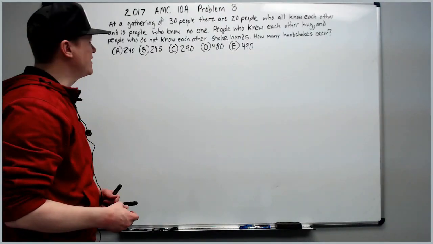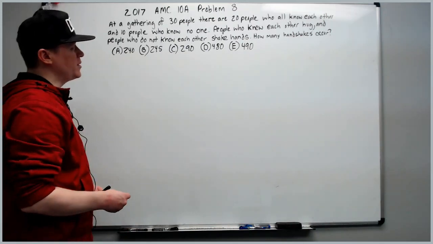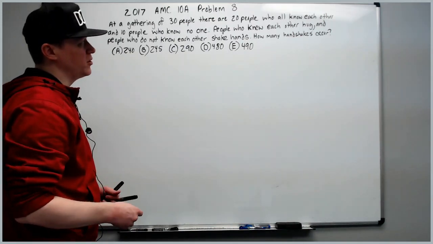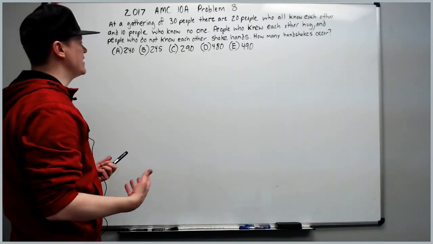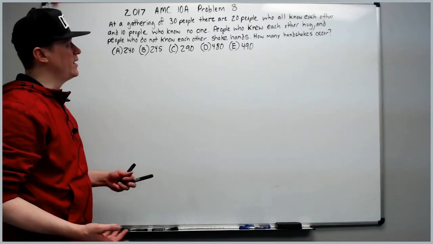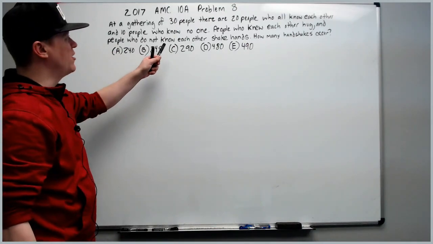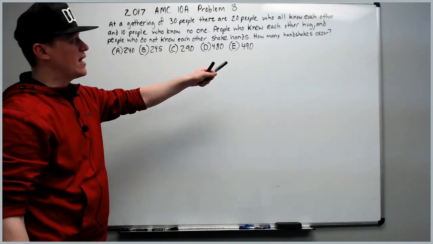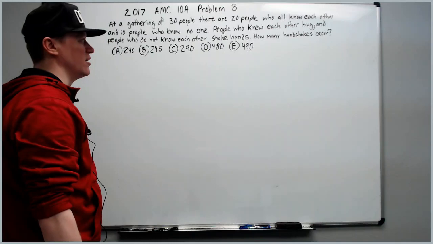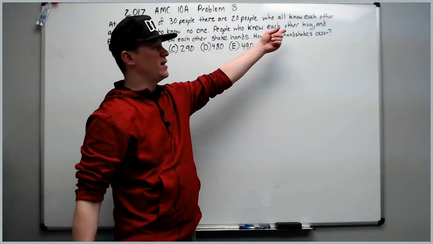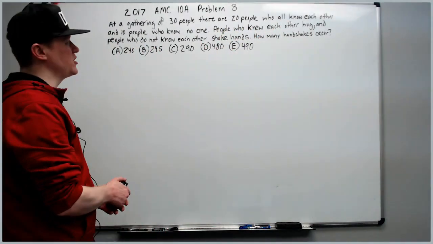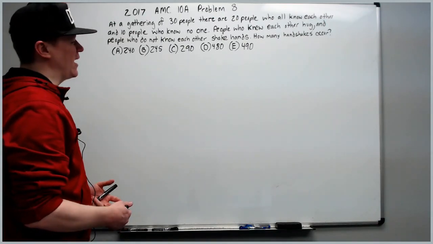Starting problem 8. At a gathering of 30 people, there are 20 people who all know each other and 10 people who know no one. People who knew each other hug, and people who do not know each other shake hands. How many handshakes occur? So right away, we don't really care about the hug. It's irrelevant information. The handshakes, how to approach this?